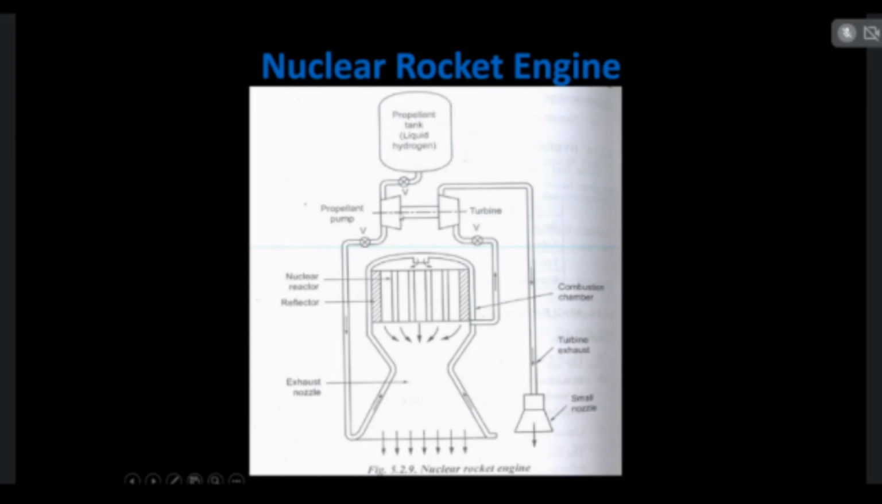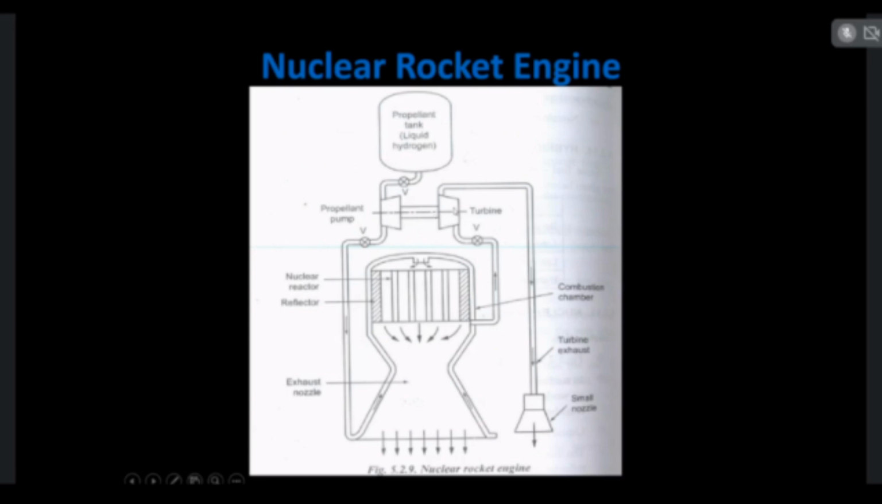Like the liquid propellant rocket engine, the propellant tank, that is liquid hydrogen, will be placed in the tank. The pump is utilized to suck the liquid hydrogen from the tank and supply it to the combustion chamber by means of these pipelines. As I told, in the liquid rocket engine, the pump is driven by this turbine.